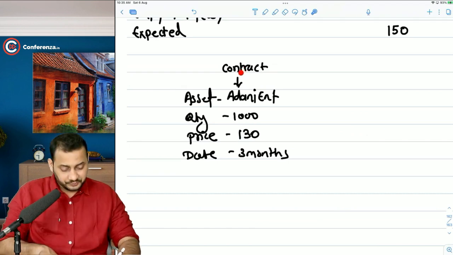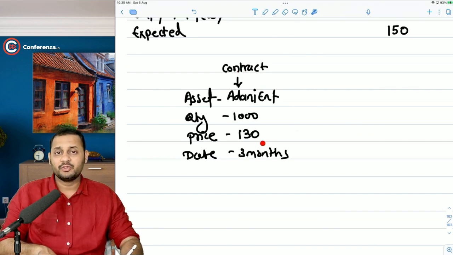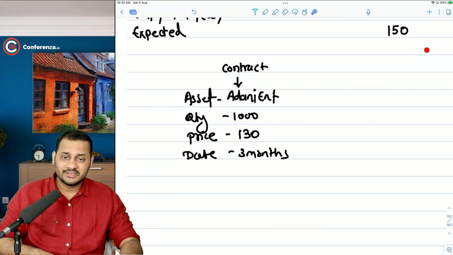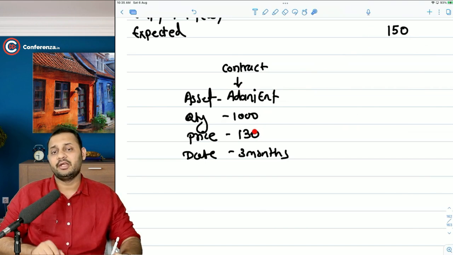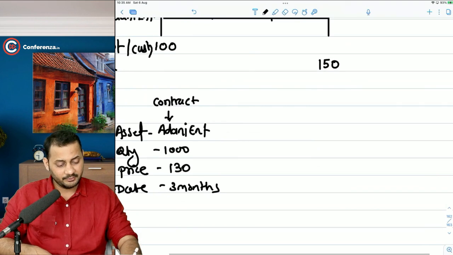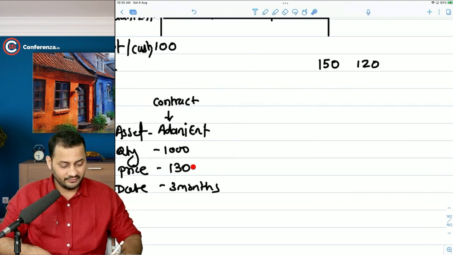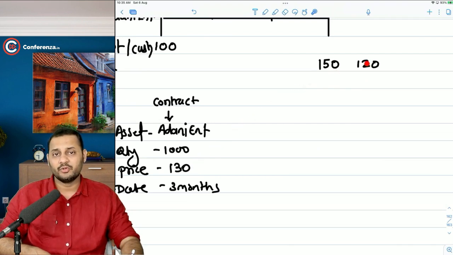Now, why is the seller agreeing to sell at 130 rupees when the market price can go to 150? Let me tell you one thing. This is the price according to your expectation, and you are the buyer. You need to find a seller who is thinking that the price will not go beyond 130 rupees, so that according to him it's profitable for him to sell this contract at 130. If he is thinking that the maximum the price can go to is 120, then still he will be earning 10 rupees because he is selling to you at 130 and the maximum the price will go to is 120.